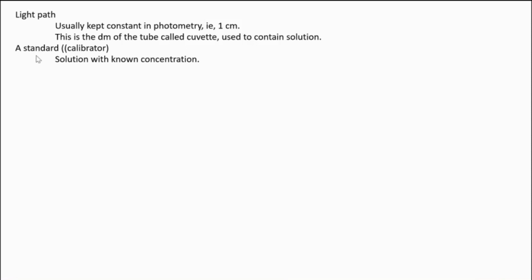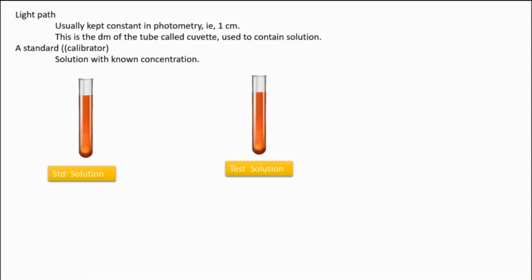In photometry there will be a standard solution, called a calibrator, for correcting the reading. The concentration of that standard solution is known. This is a standard solution. This is a test solution. We have to find out the concentration of the test solution.